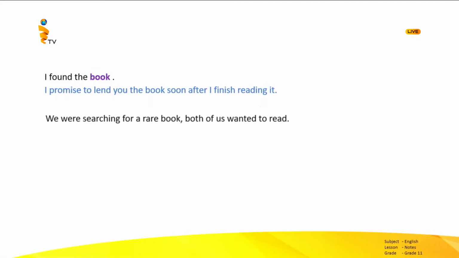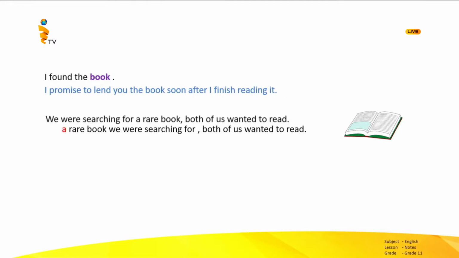Let's take the first one. We were searching for a rare book both of us wanted to read. Here they are talking about a book. So I am going to describe the book. A rare book we were searching for, both of us wanted to read. As already we know about the book, I changed the article. The rare book we were searching for, both of us wanted to read.